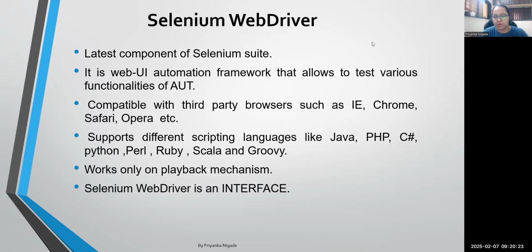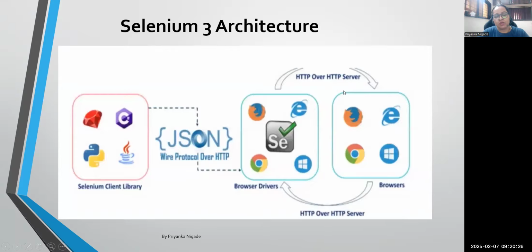Great. And now let me talk about architecture. So guys, please have a look. This was the previous architecture. Like you have real browsers on your machine. Then every vendor has provided some driver. Okay. And this is your client library. Means in Eclipse, you can set up the library and write a script. And then using JSON wire protocol, the instructions are passed to the browser. Clear? But how? We are communicating with this driver, guys. We are not communicating directly with the browser. And previously, over an HTTP server, the common architecture supports the HTTP protocol, right? So this was the previous protocol.